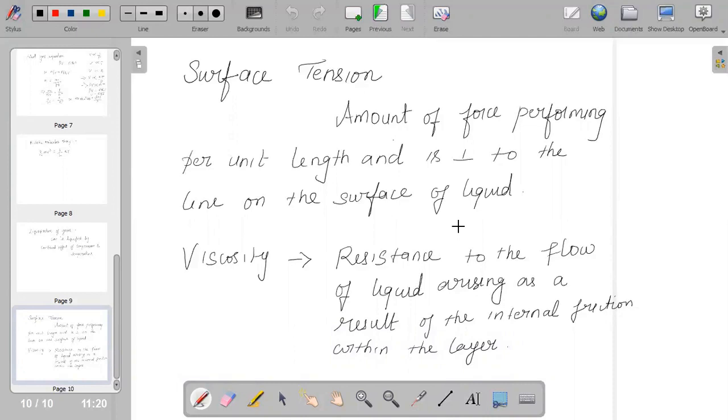And of course, we should know about viscosity. It is a simple concept: the resistance to the flow of liquid, arising because of internal friction existing within the layers. So here comes the end of the concept of surface tension, in states of matter.